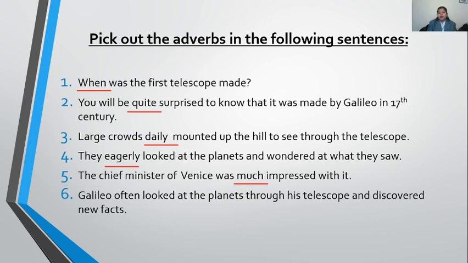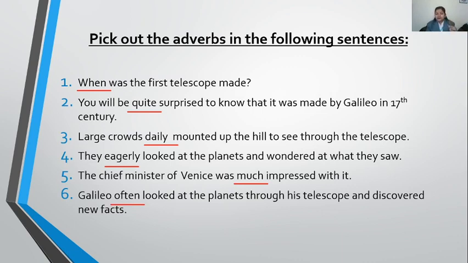Next: Galileo often looked at the planets through his telescope and discovered new facts. So Galileo often looked at. Here, looked is your verb, and that has been described by the word often. The frequency has been told to you.